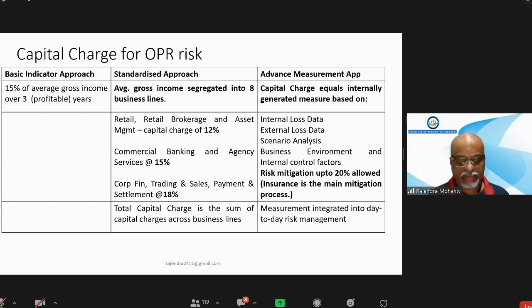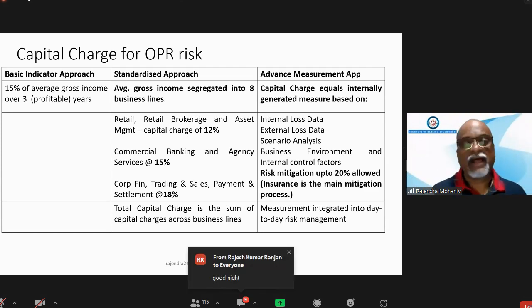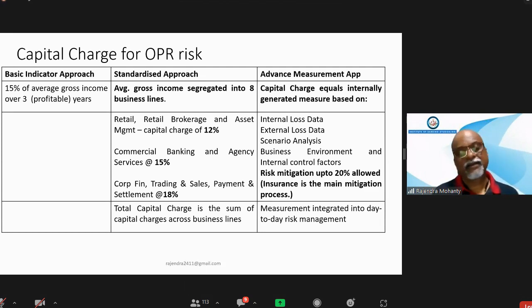Then on the 6th, 10th, 11th, 12th and 13th, our balance sheet management classes will be there. Sir, you will be taking the balance sheet management class? Are you interested that I will take or somebody else will take? Yes, sir, you take. 90% of people select you, sir. Okay, then definitely I will take.